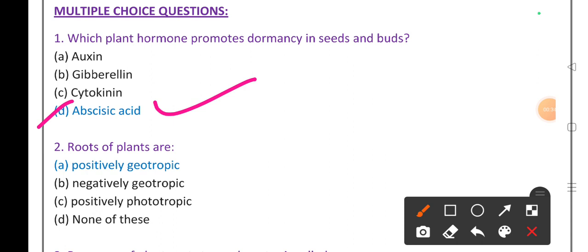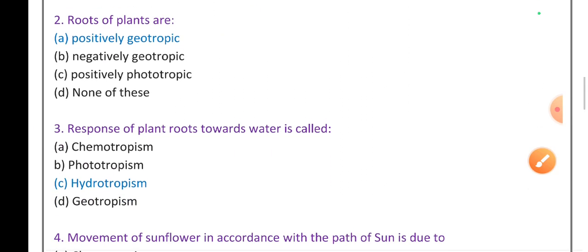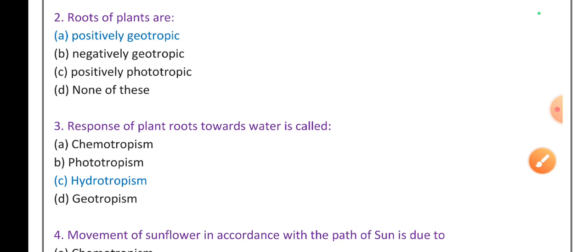Auxin promotes the shoot growth. Gibberellin gives more support to grow the diameter of the plant body. Then cytokinin helps cell division, and abscisic acid inhibits the plant growth. Option D, right answer.